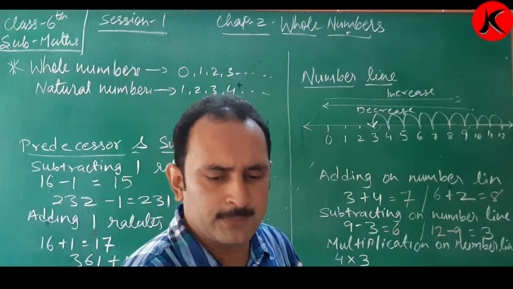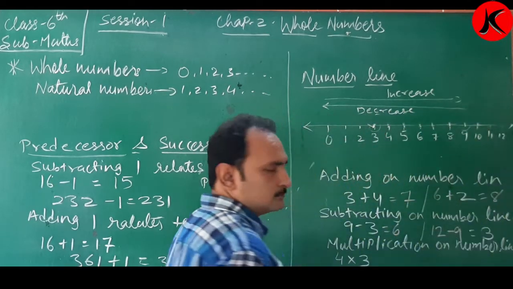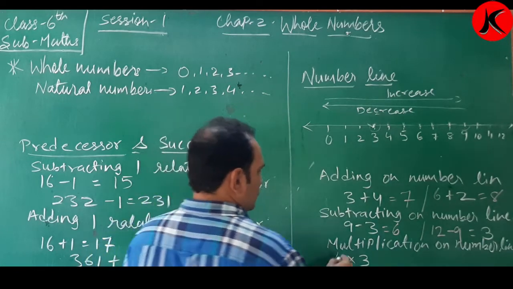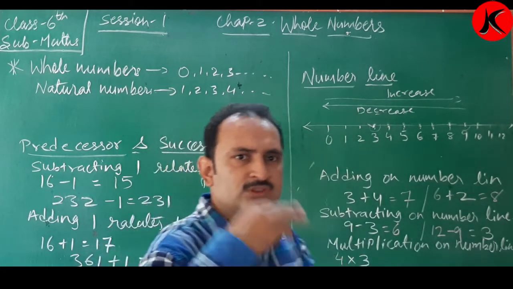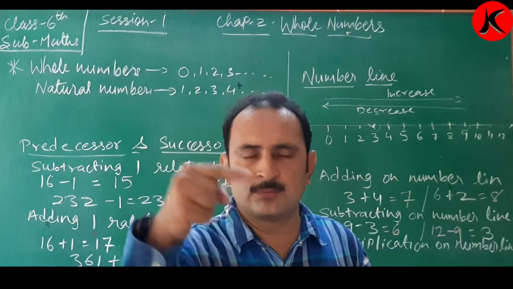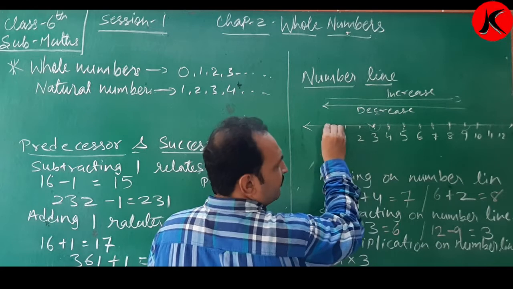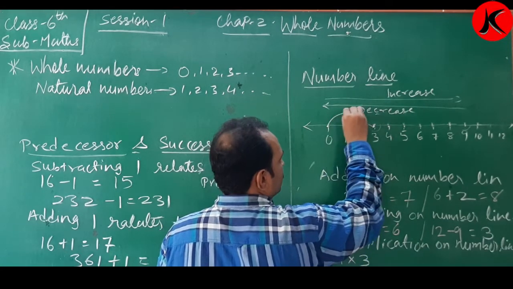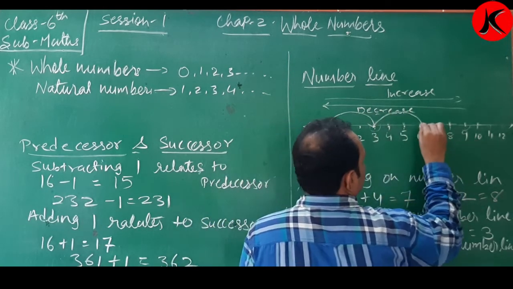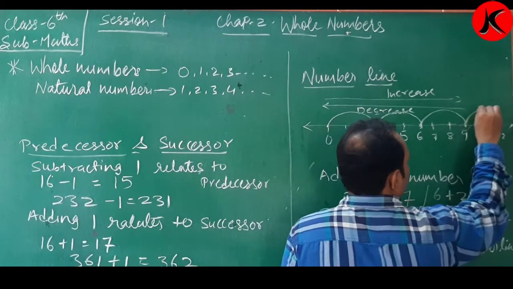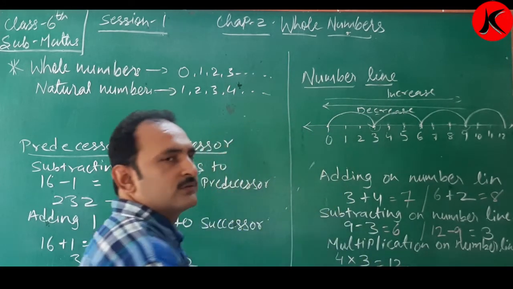Now, lastly, talking about multiplication. If I have to do multiplication on the number line, how will I do that? 4 times 3. I need to jump 4 times, each of 3 steps. So I'll start jumping. Start from 0. 1, 2, 3. Again 1, 2, 3. Again 1, 2, 3. And 1, 2, 3. 4 threes are 12. Clear, children?